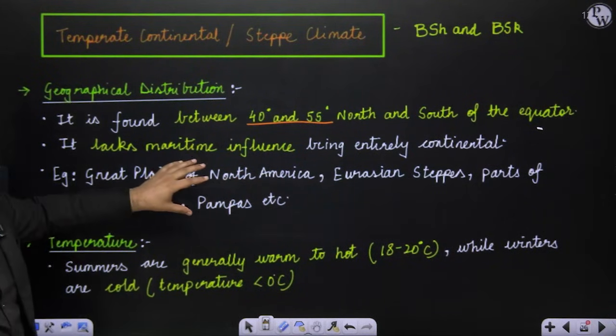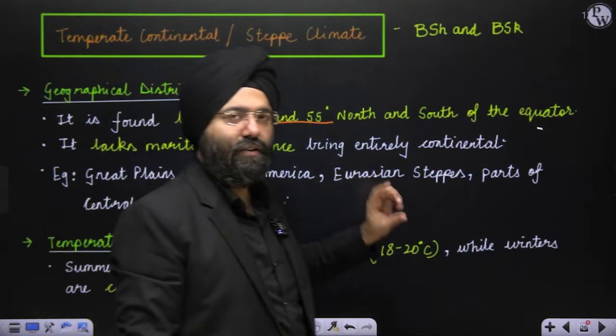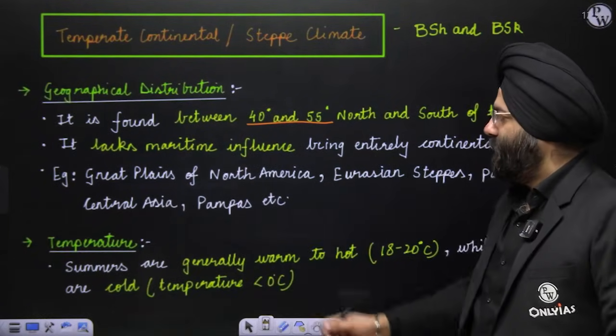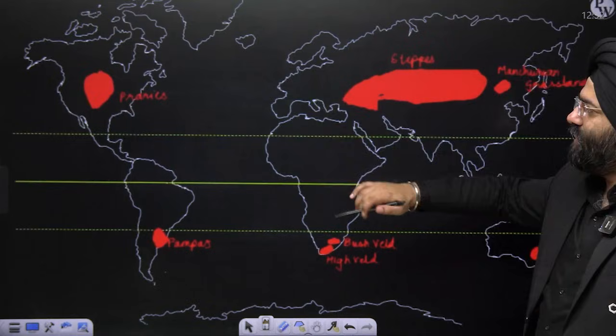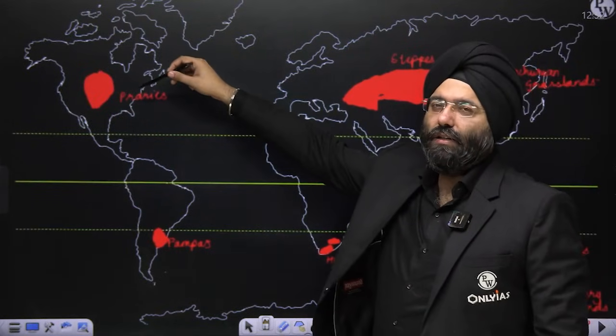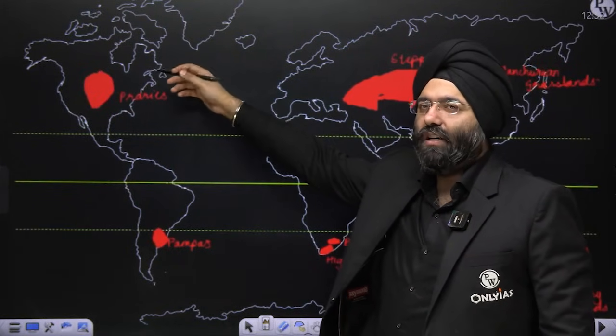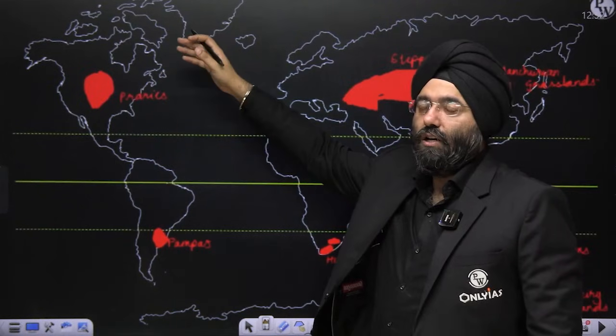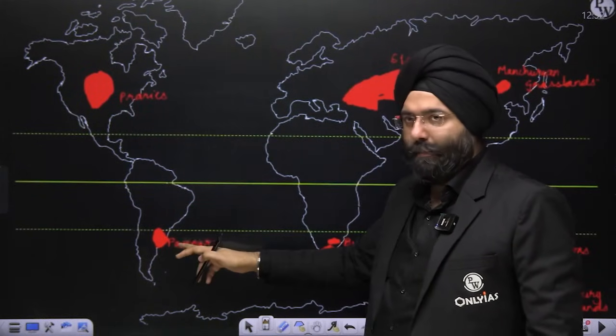We are going to see the map. Don't worry that I'm reading it. We will see the map also. Now let us see the map which I have mentioned. Prairies are what? The temperate grasslands of North America. Pampas, South America.